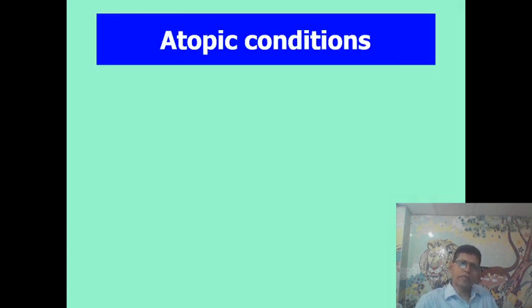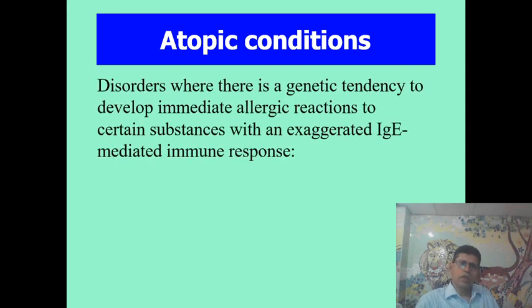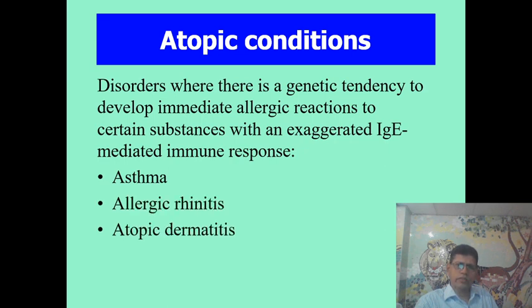Now, in relation to asthma, we have to know the atopic conditions. What are the atopic conditions? The atopic conditions are disorders where there is a genetic tendency to develop immediate allergic reactions to certain substances with an exaggerated IgE-mediated immune response. The conditions are asthma, allergic rhinitis, atopic dermatitis, and allergic conjunctivitis.